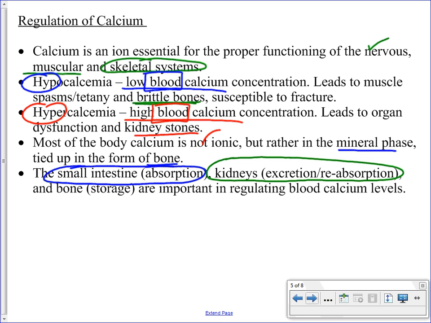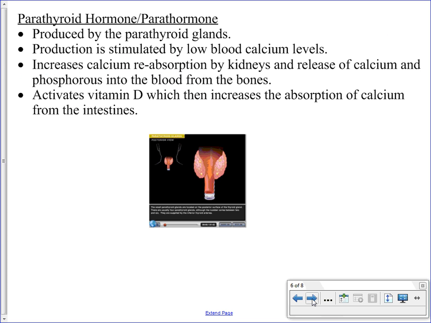And it's going to involve the bones, where you store the major amount of calcium in your body. So linking all of these together is going to be the blood, where you transport calcium from one part of the body to another part of the body. So it's these different structures and different processes that are going to be involved with a couple of hormones that we'll talk about for blood calcium regulation.